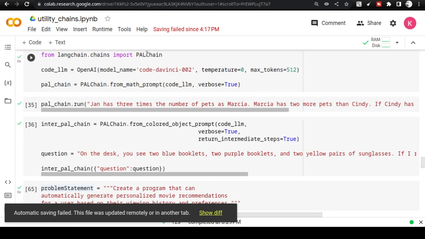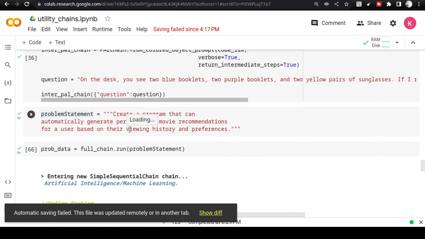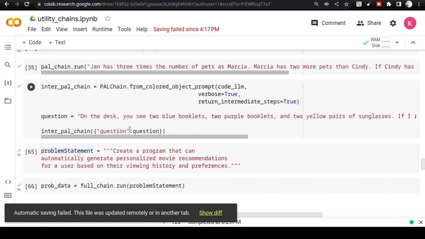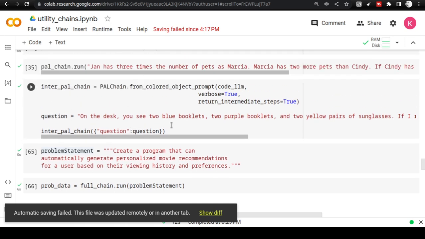So if you give the particular logic to PAL chain, the program aided language chain, you will see that it gives the feedback. It goes through the entire process, goes through the entire logic and gives the feedback. It takes considerable amount of prompts, guys. So be careful how you are using your prompts with these kinds of programs, because you do not know how many prompt tokens are getting used.